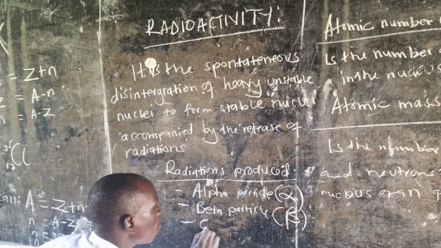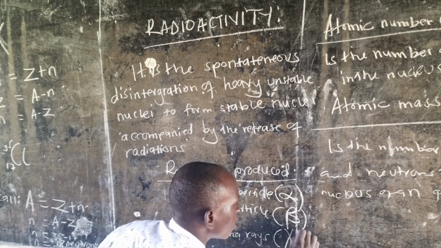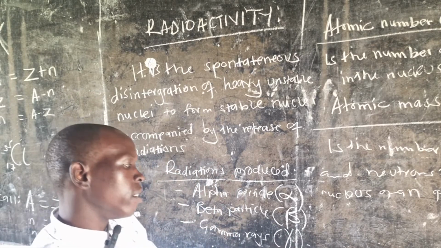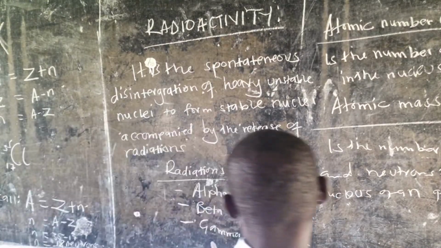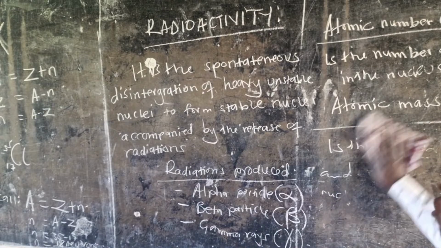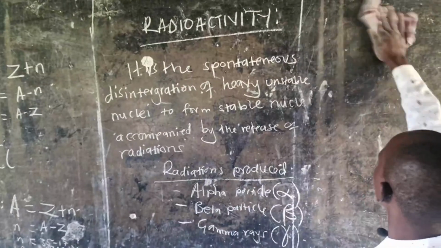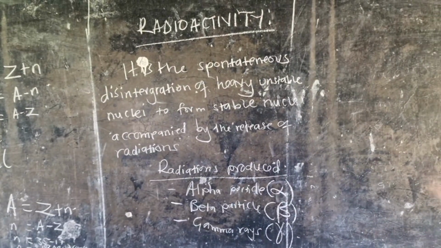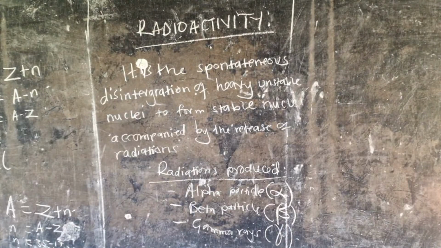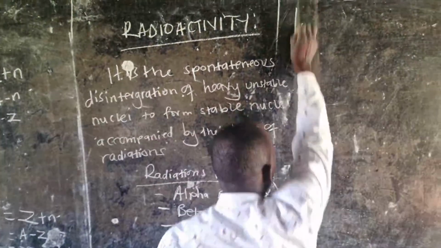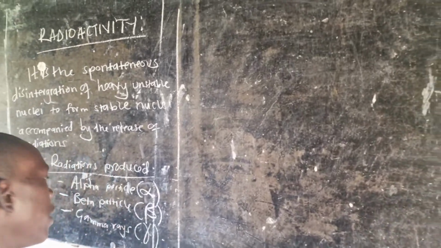And then we have gamma rays, which are denoted by the letter gamma. Now, these radiations come as a result of the continuous disintegration of a heavy unstable nucleus. So, in the process of forming a stable one, the heavy nucleus undergoes a spontaneous disintegration and it forms a stable one accompanied by the release of these radiations, alpha, beta, and gamma.